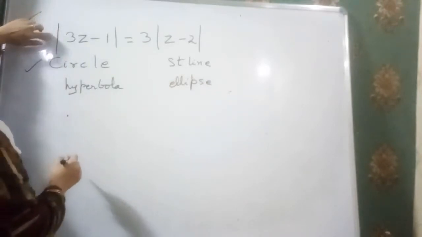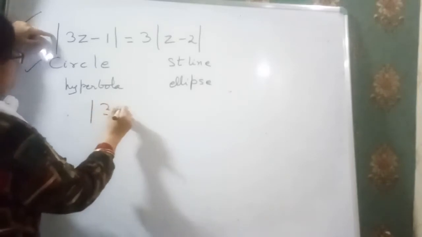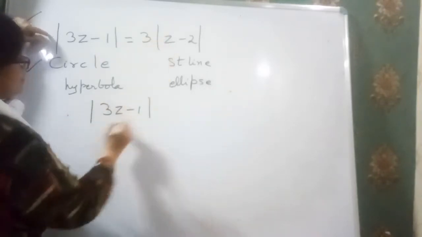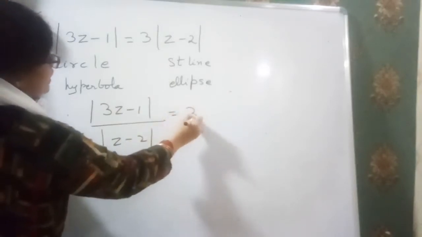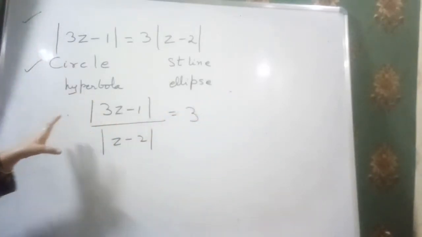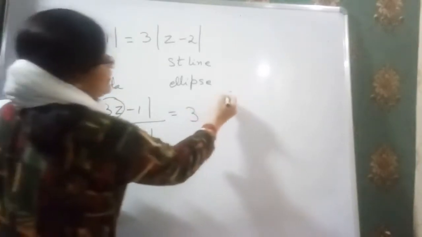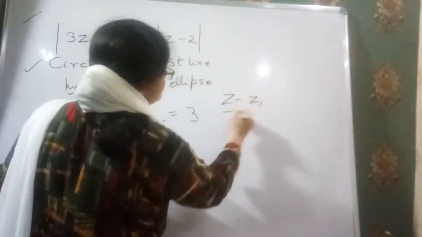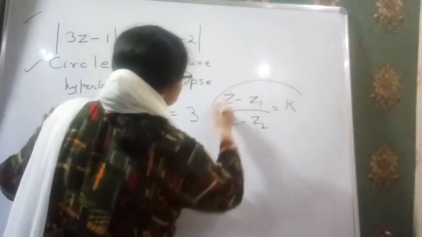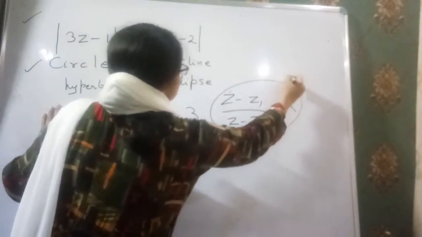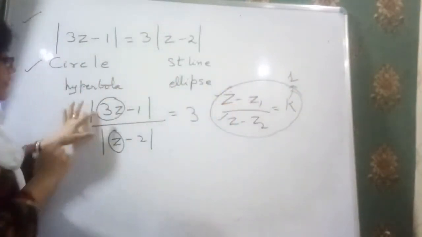Just make the equation in the form of numerator and denominator. Just bring that z minus 2 over here. Clear? Now do one thing, make these numbers similar, because we have the format mod of z minus z1 over z minus z2 equal to, for example, k, and for a straight line this value of k is 1. So we have to make it in the form of z here, and we have 3z over here.